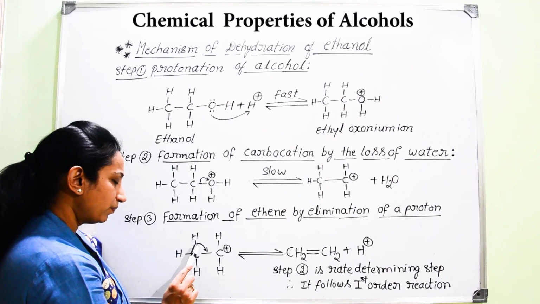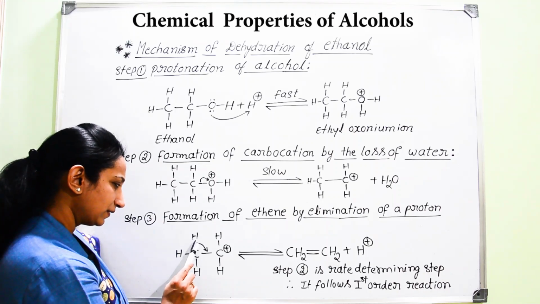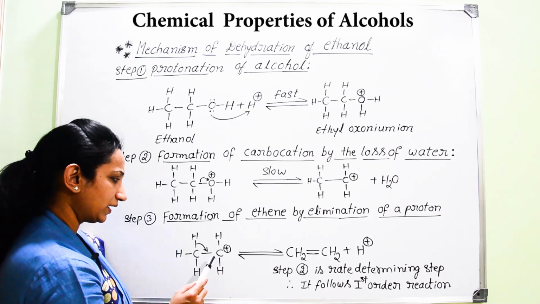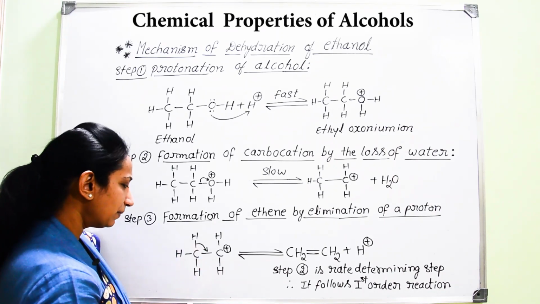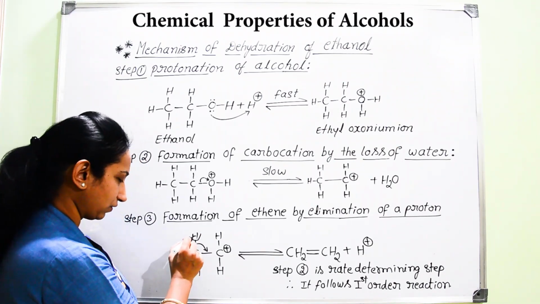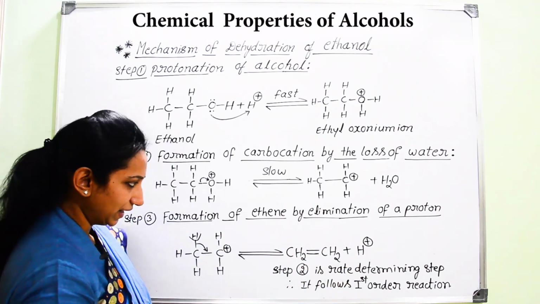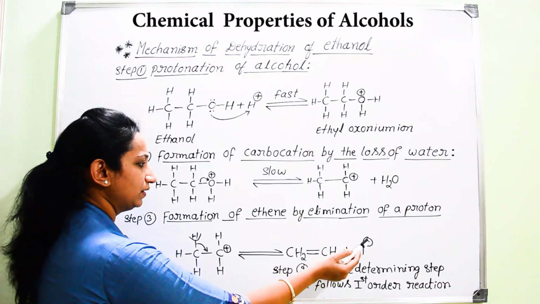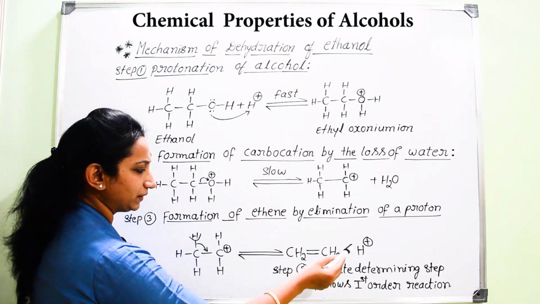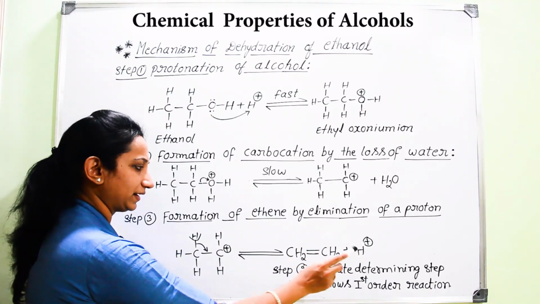Now, the bond pair will be present between this carbon atom and the hydrogen atom. This bond is shifted over between carbon and carbon, so that it is helping for the removal of H. It is helping for the removal of H, that is without electron, that H will be removed in the form of H plus, so that we are getting back that proton. That is, whatever proton is added in the first step of the mechanism, we are going to get that proton released back. So, hence now this proton is actually acting as a catalyst here.